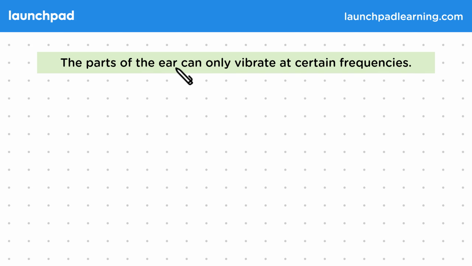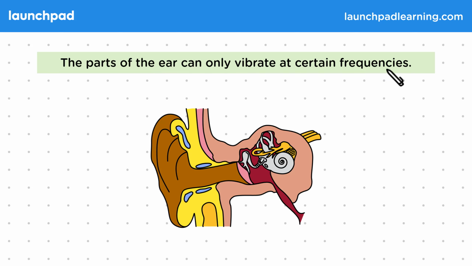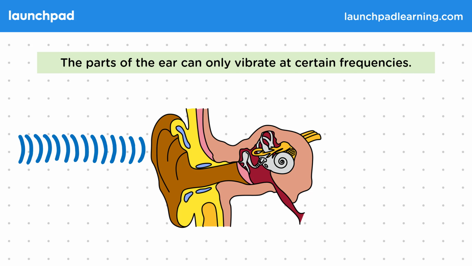The parts of the ear can only vibrate at certain frequencies. This is a simple diagram of the ear. Remember that sound travels as vibrations or waves in the air. When these reach the ear, they make the bones and the nerves vibrate, which sends a signal to the brain and tells us what the sound is.